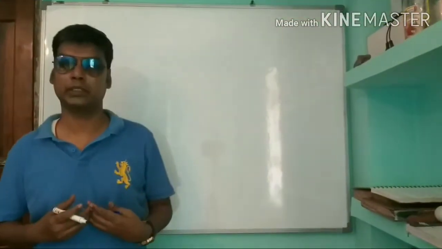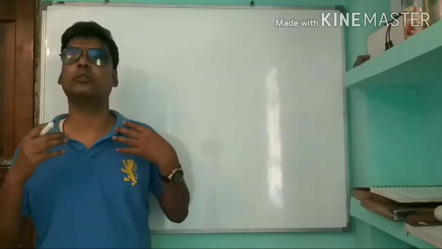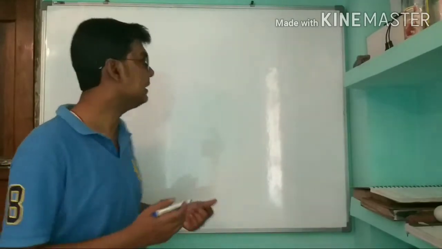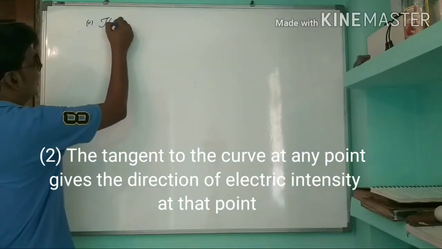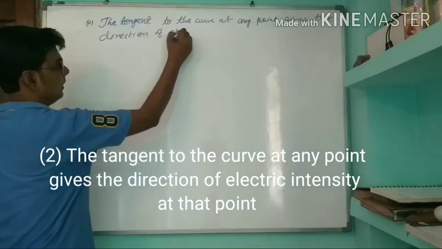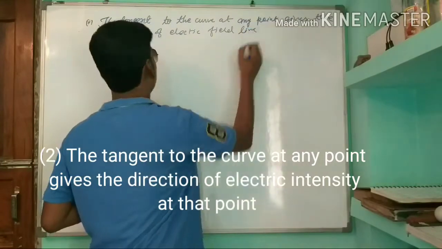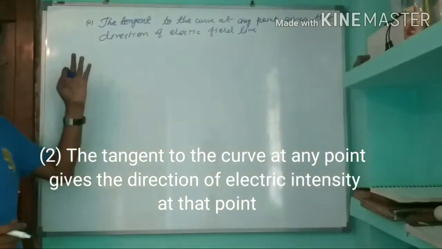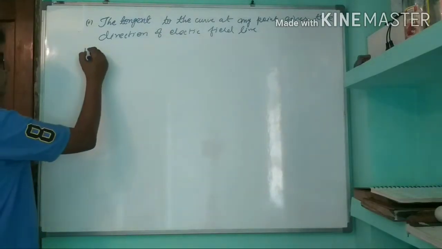Now, the second property: the tangent to the curve at any point gives the direction of the electric field line. The tangent to the curve at any point gives the direction of the electric field. Now, the third property,